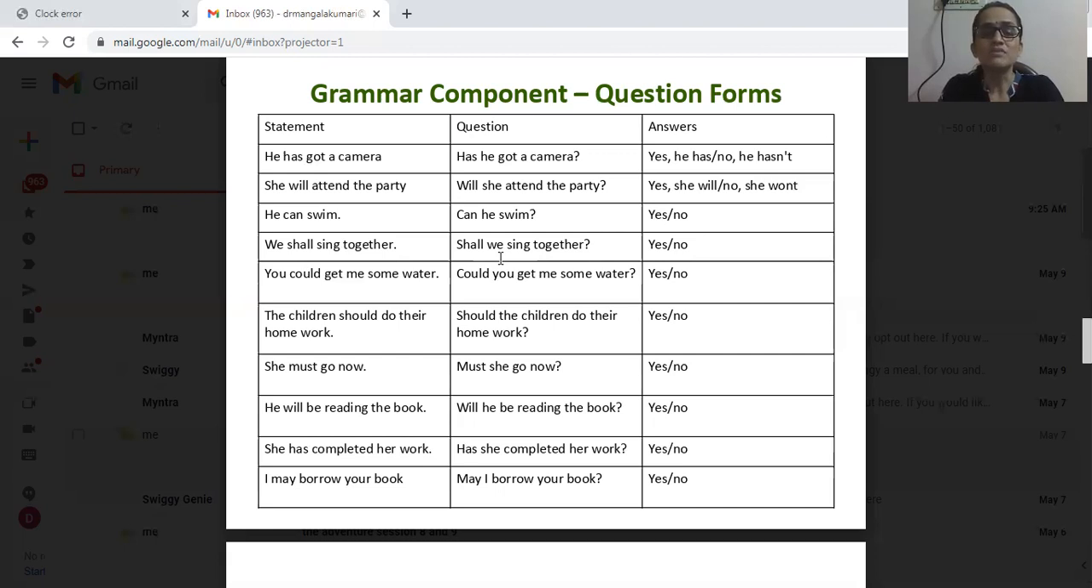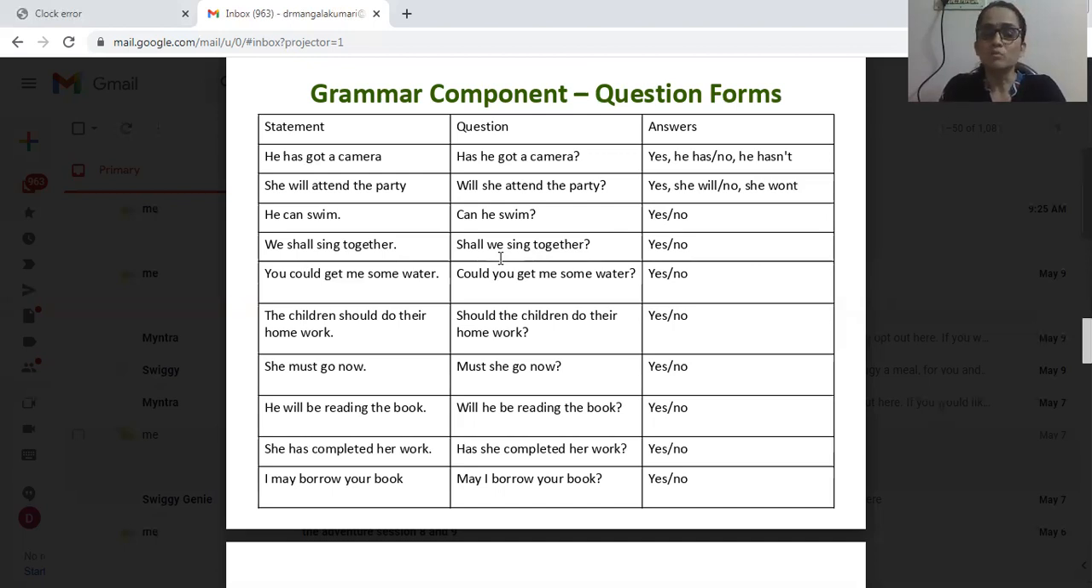Next example, the children should do their homework. How does it become a yes or no question? Should the children do their homework? Yes or no? Okay, she must go now. Next example. She must go now becomes must she go now? Must she go now? Yes or no?